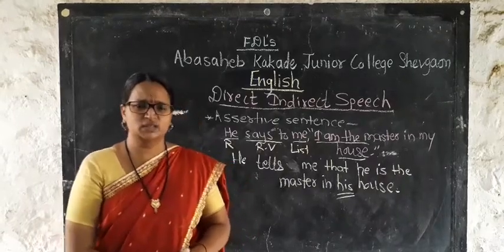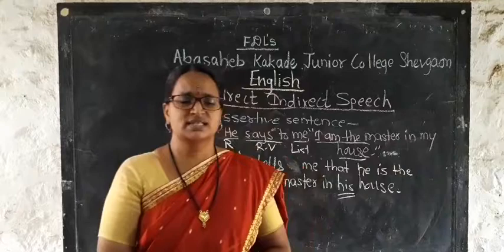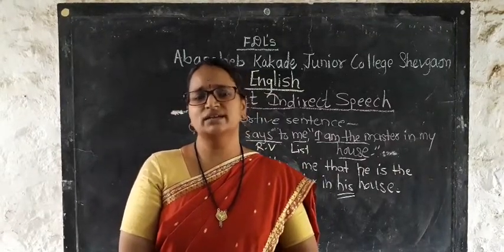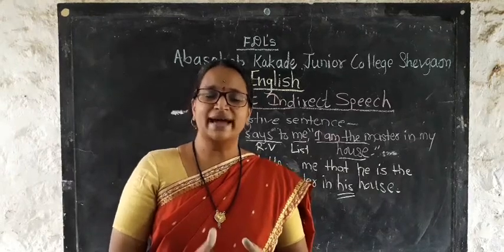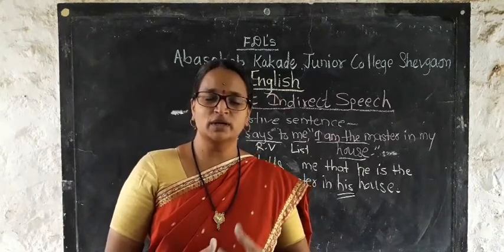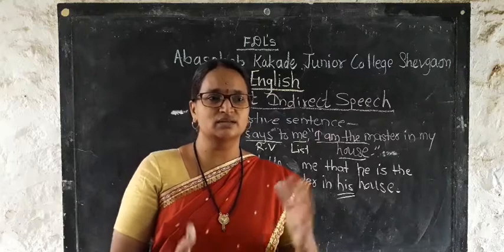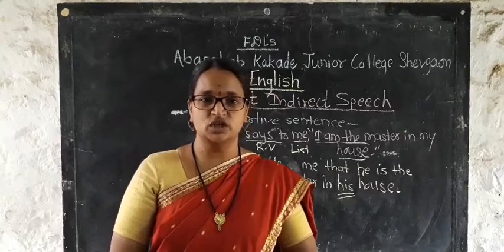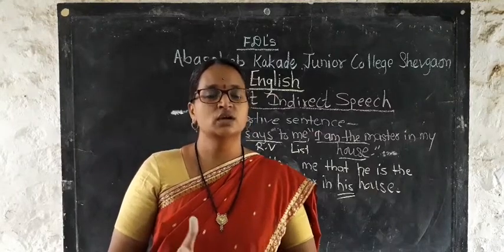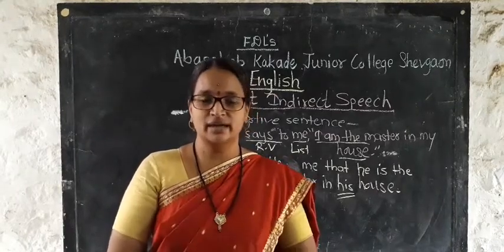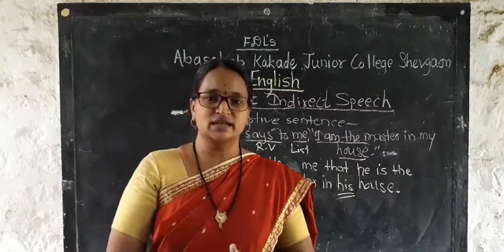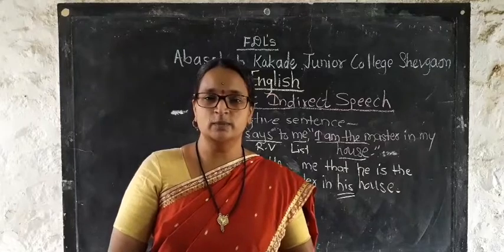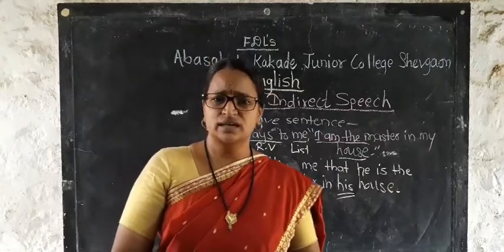Direct into indirect speech of the assertive sentence. Once again, I'll tell you some rules regarding direct indirect speech. First, direct means when a person speaks the words spoken by a third person as it is, that is direct speech. In our activity sheet we have to change direct into indirect speech. In direct speech we have four parts, that is reporter, then reporting verb, then listener and